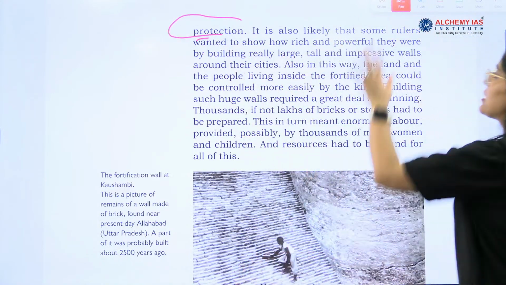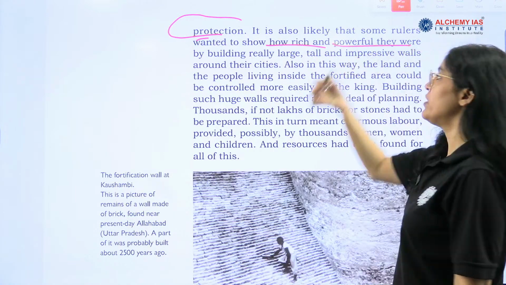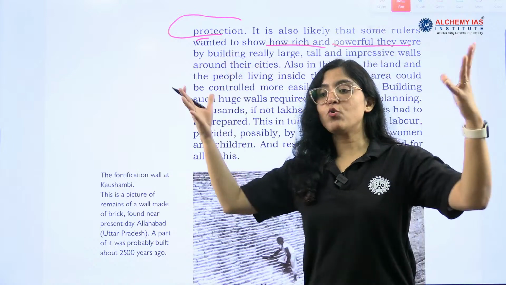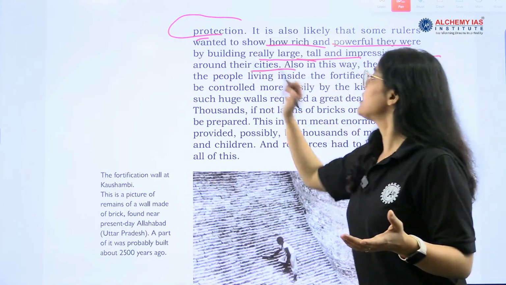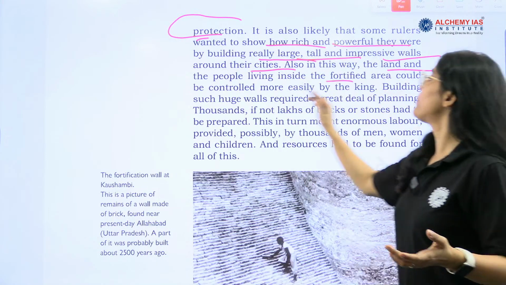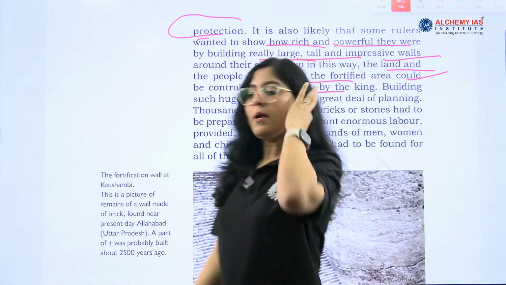Now, protection was one of the reasons that these Rajas were fortifying the city. It is also likely that some rulers wanted to show how rich and powerful they were, by building these huge structures, really large, tall and impressive walls around their cities. Also, in this way, the land and people living inside the fortified area could be controlled more easily by the rulers, right?